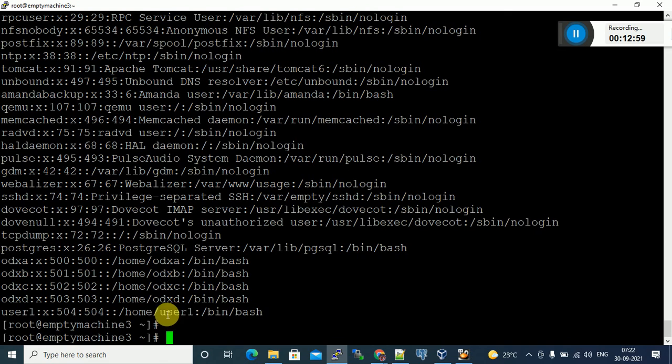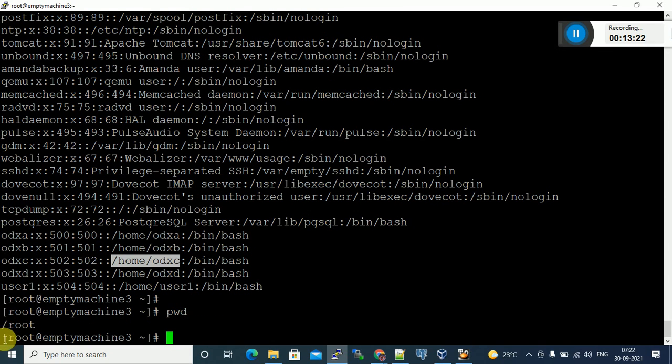We call this the user 1 home directory. Same way, what is the root's home directory? /root. pwd. This is the root home directory: /root, not /home/root. For root only, the home directory is /root. If any other user, what is the